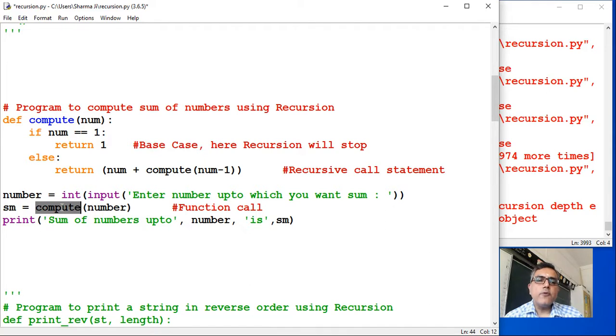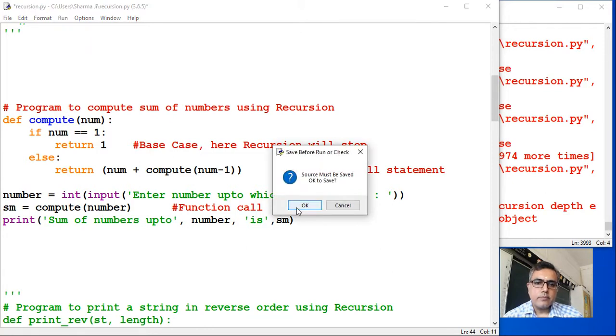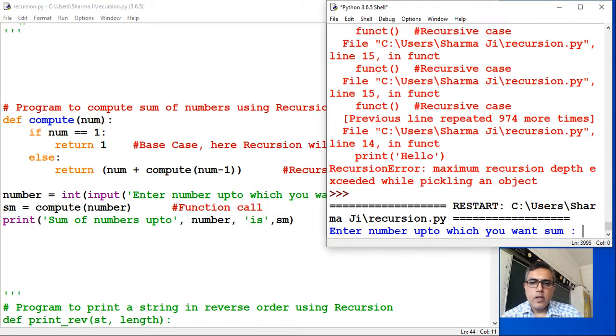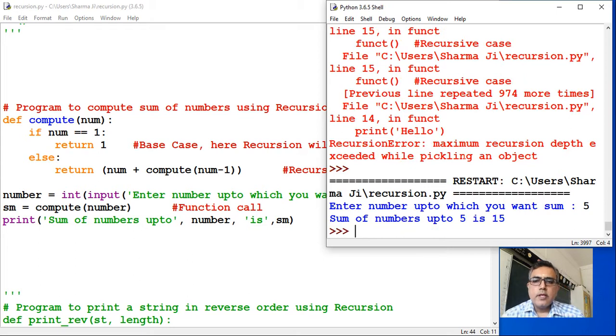Whatever value this function returns will be saved in the variable sm, and you will display the value of sm. Let us execute this code. If I run it, enter the number up to which you want the sum. I will give 5. Sum of numbers up to 5 is 15, right?